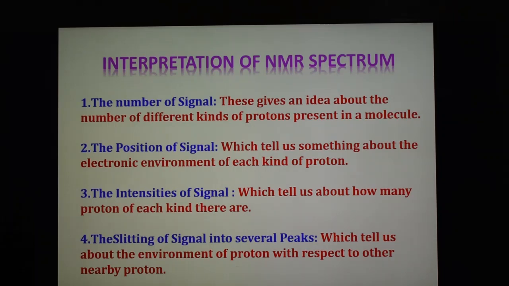Number 2, the position of the signal, gives us an idea about the electronic environment of each kind of proton, meaning whether it is acetylenic, ethylenic, or benzenic. So what types of protons are there, and what is the environment of each kind of proton. Third is the intensity of the signal, which tells us how many protons of each kind are there. Similar types of protons absorb at the same intensity, and therefore they give an idea about how many protons of the same kind are present.